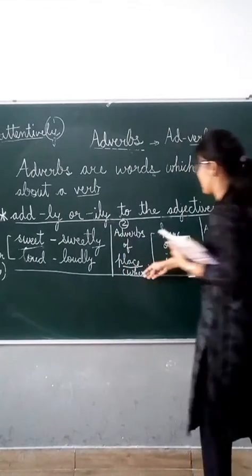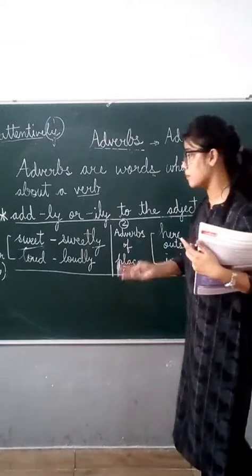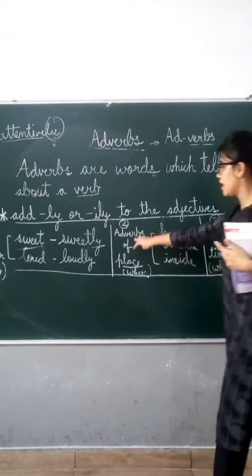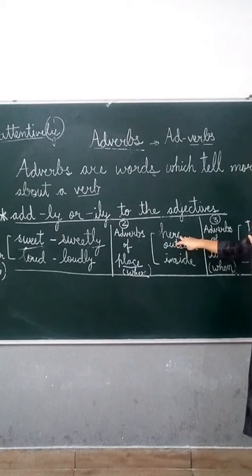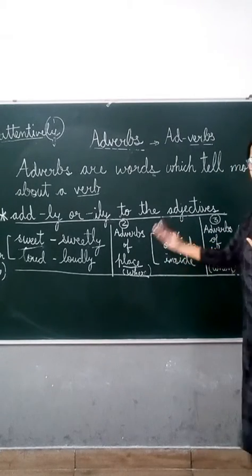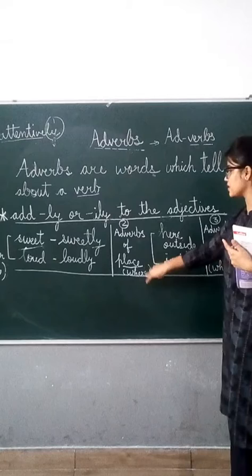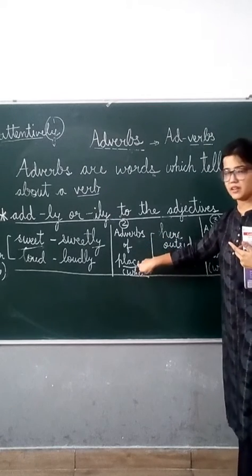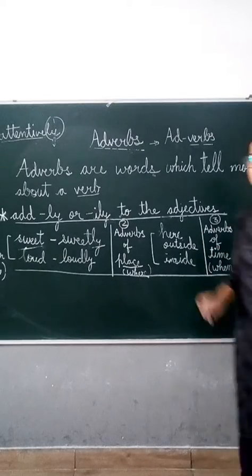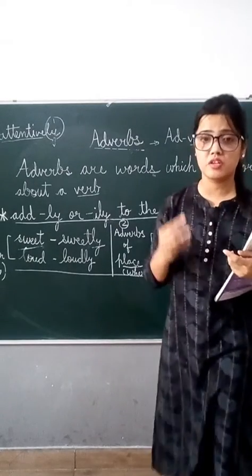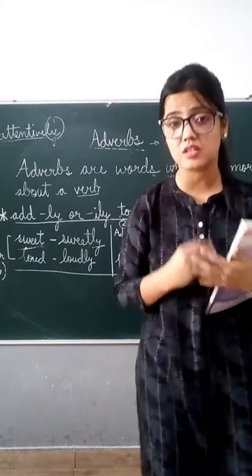Such words, which define where the action is taking place, are the adverbs of place.